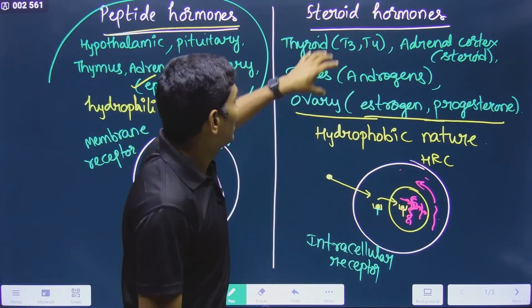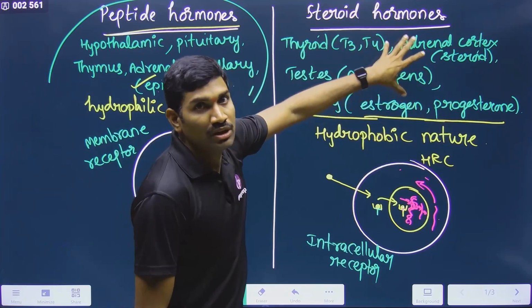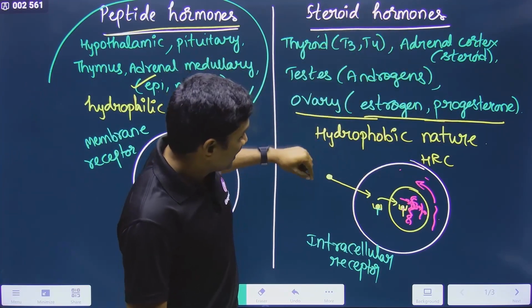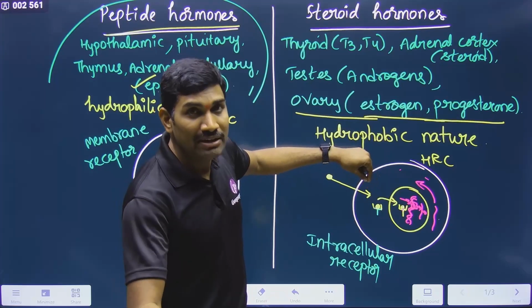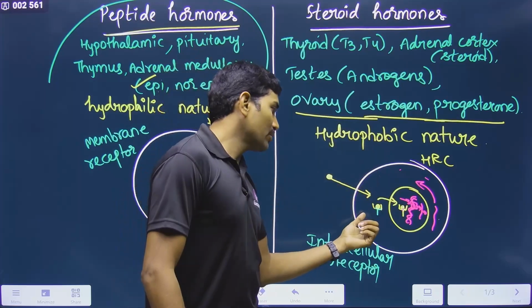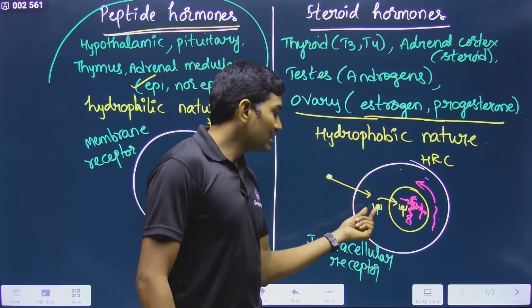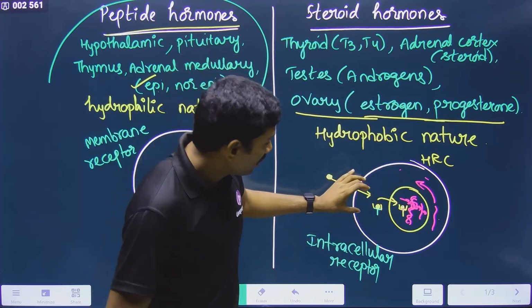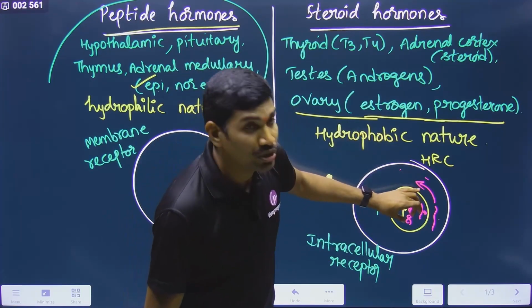In this way, if it belongs to the group called steroid hormones, since it is hydrophobic in nature, it enters into the cell. It will bind with the receptor present either in the cytoplasm or in the nucleus. If the receptor is in the cytoplasm, it will form the hormone receptor complex there, and then the complex will enter the nucleus.